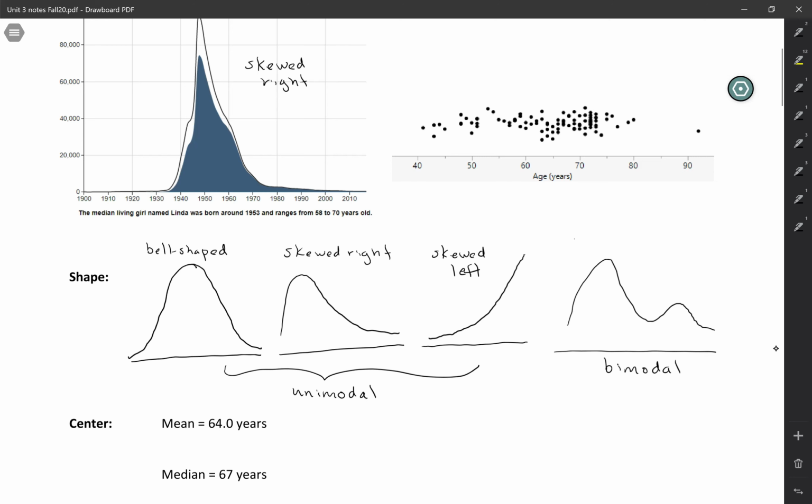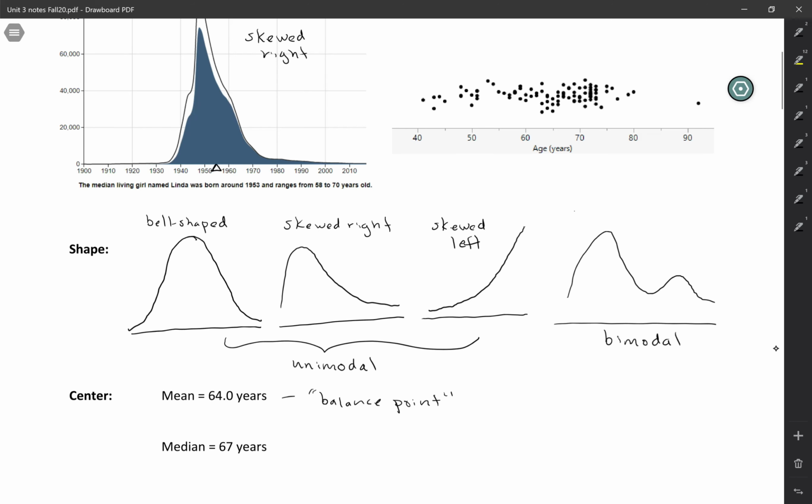I'm not going to show you how to calculate it because I think you know. You would just add up all of the ages and then divide by the sample size. So that's the mean. Another way that you can think about the mean is that it's like the balance point of the distribution. You can imagine if you take this distribution of women named Linda and you were to stick a balance somewhere, where would the weight level out? That's another way to think about the mean.